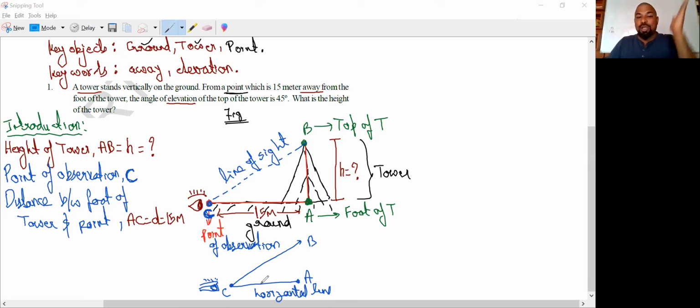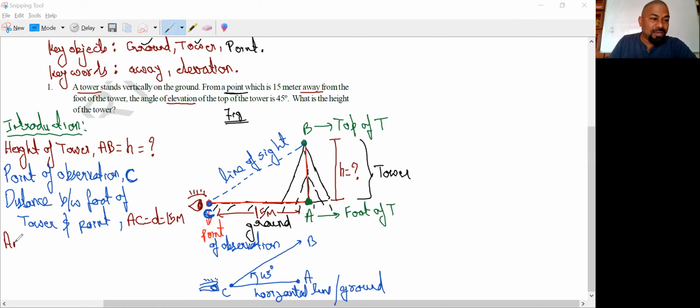Now starting from the horizontal line, I can draw the angle which is nothing but 45 degrees. You have to remember this one. When the height of the person is not mentioned, right, don't draw the height, point 1. And to draw any angle, we need two rays. One is horizontal line and one is slant line. Here, horizontal line itself is nothing but the ground. Ground itself is the horizontal line. Therefore, no need for you to draw the horizontal line. These are the key points what we have to understand when we are drawing.